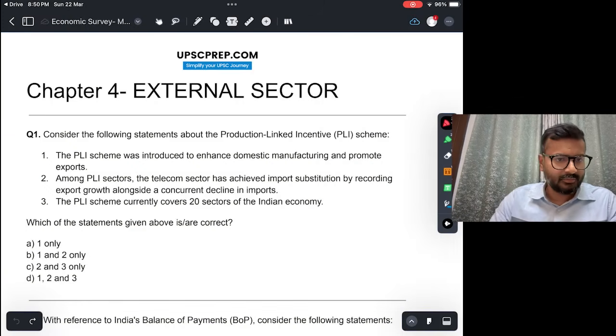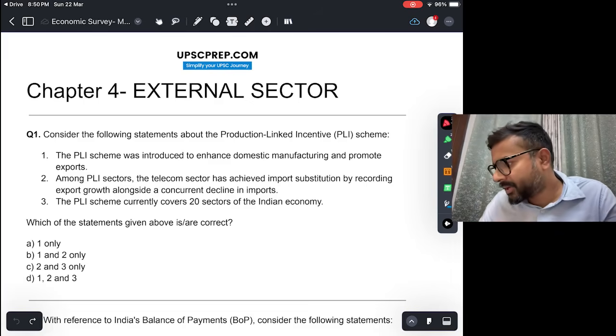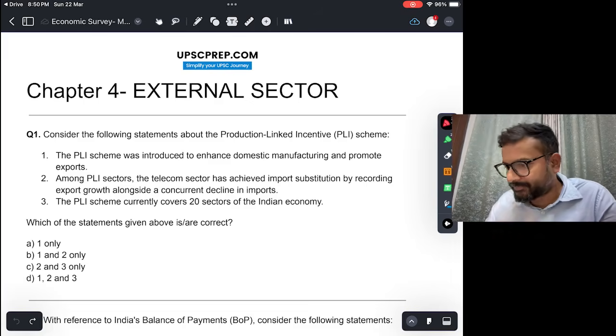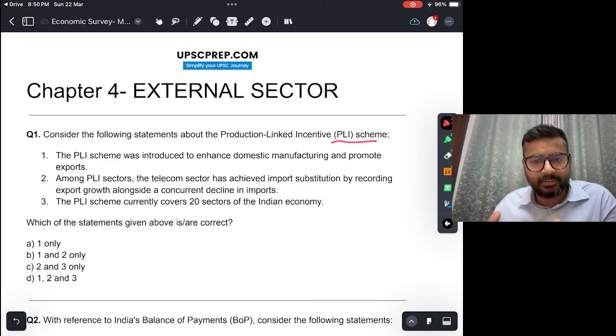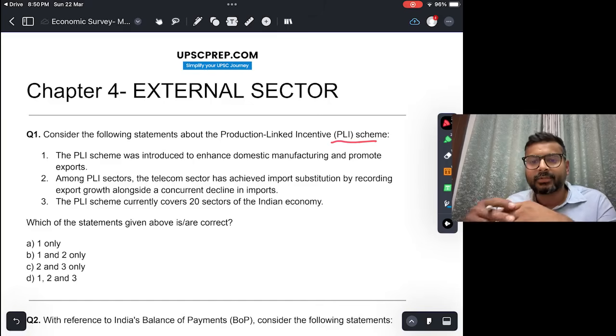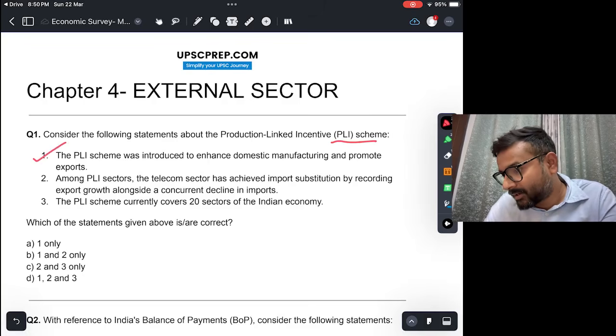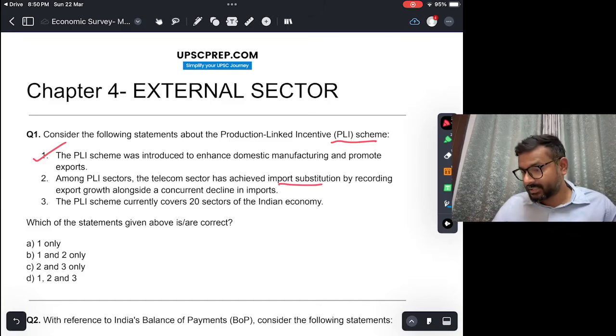Okay, let's start with chapter 4. Consider the following statements about the production linked incentive PLI scheme. The PLI scheme was introduced to enhance domestic manufacturing and promote exports. Yes, so that was the idea behind PLI scheme, so that ज़्यादा domestic manufacturing हो और exports भी बढ़े. So this is true. Among PLI sectors, telecom sector has achieved import substitution by recording export growth alongside a concurrent decline in imports. Okay, now this statement is true.